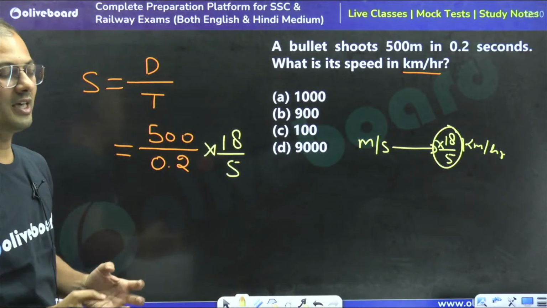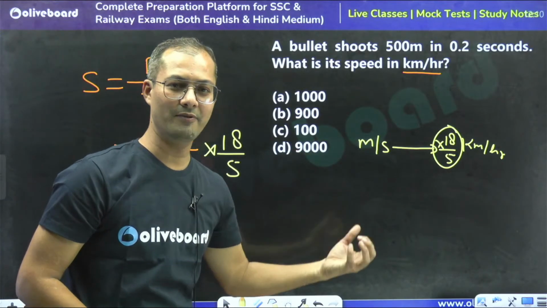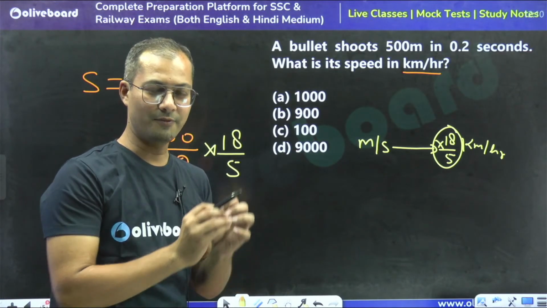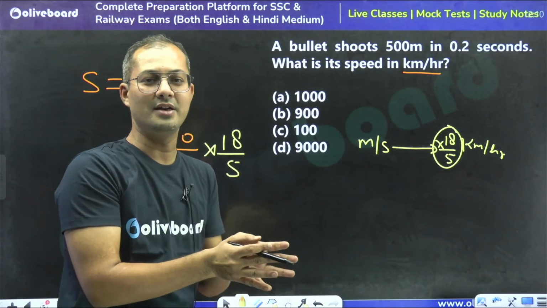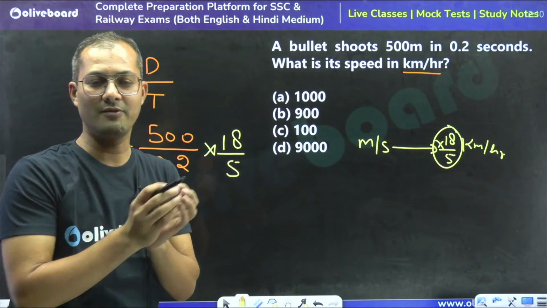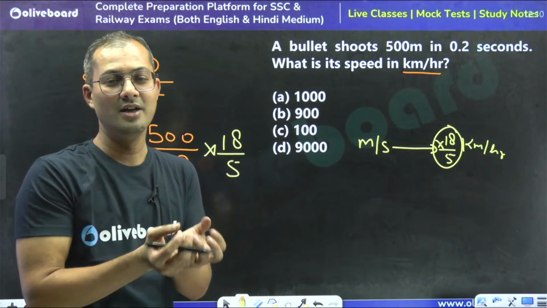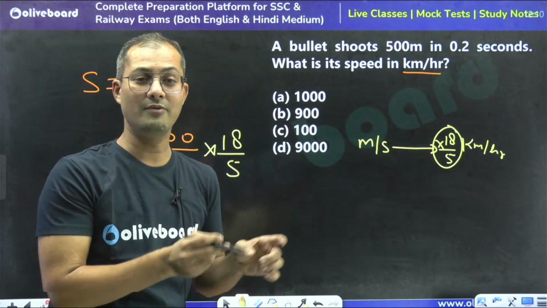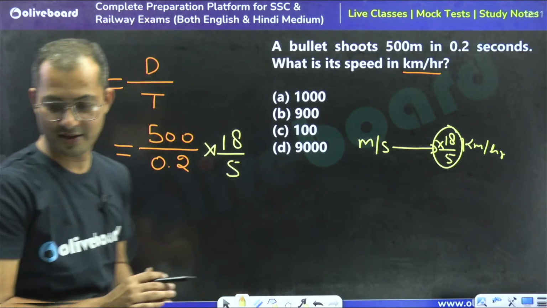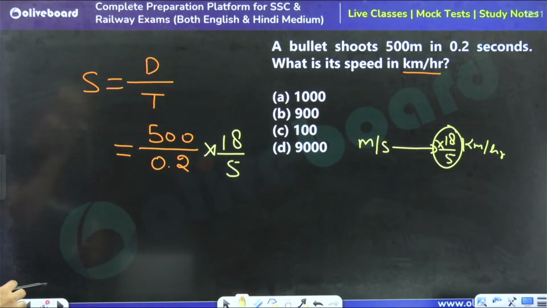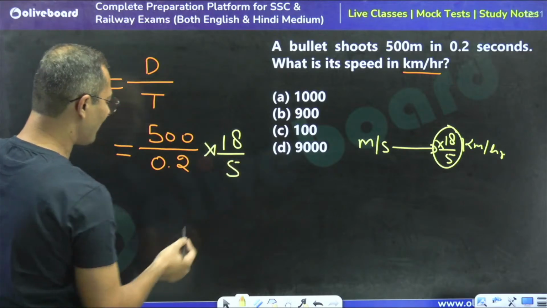So why are we multiplying 5 by 18 and 18 by 5? I already told you. If you want to go into deep detail on how 5 by 18 and 18 by 5 come about, then for this, my dear friends, you have to watch the foundation class. Got the point? Because we cannot explain each and every detail here.